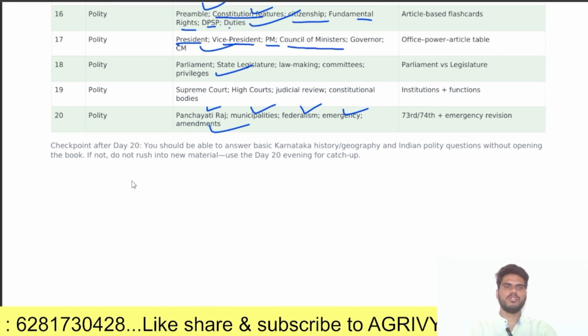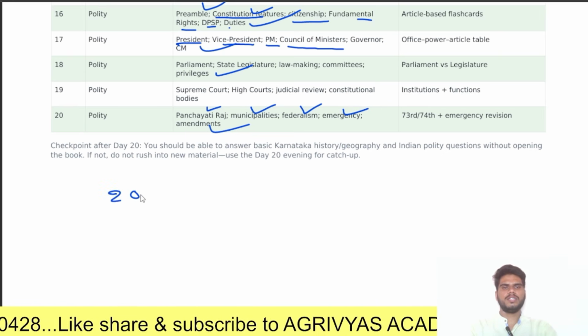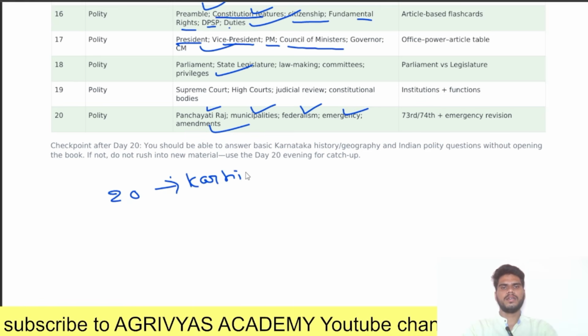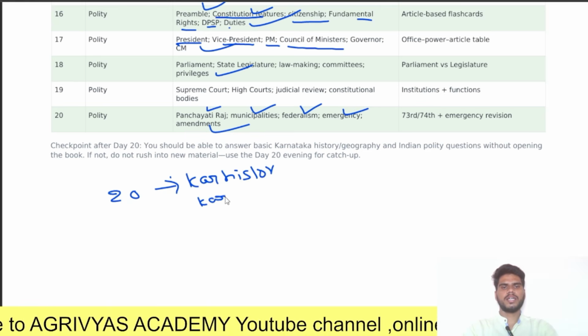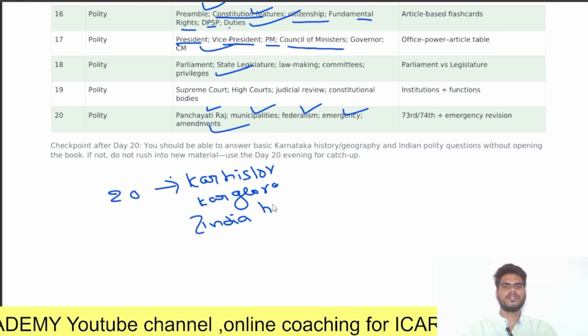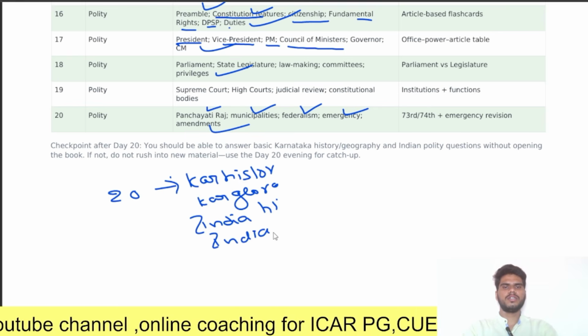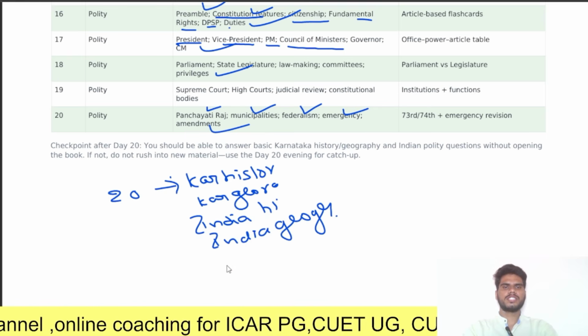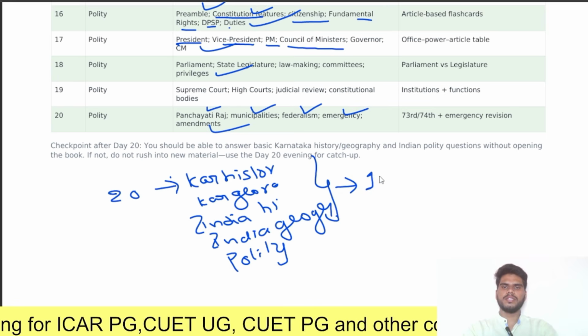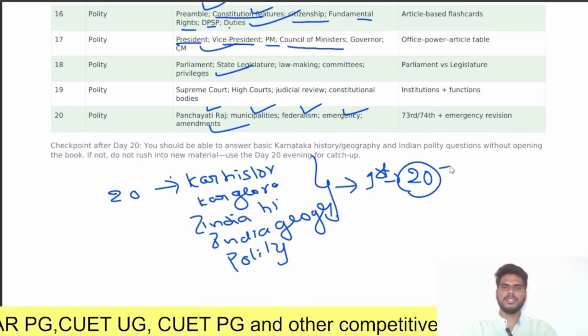So in the first 20 days, that is day 1 to day 20, you are going to cover Karnataka history. Next, Karnataka geography. Next, Indian history, Indian geography. Next, polity. So these are the topics you are going to complete in the first 20 days.